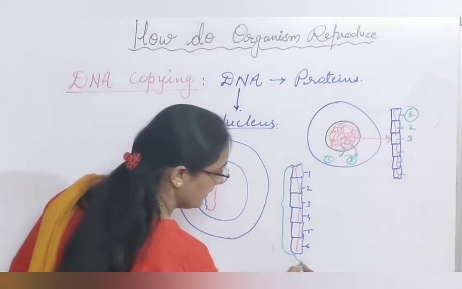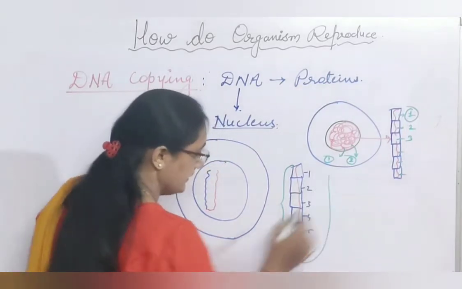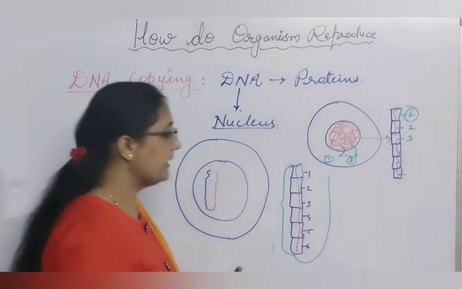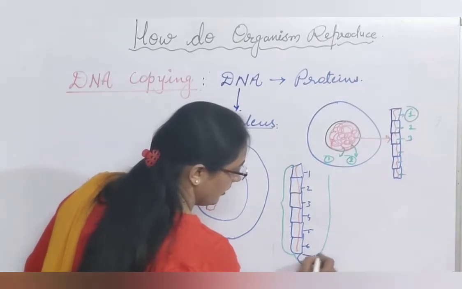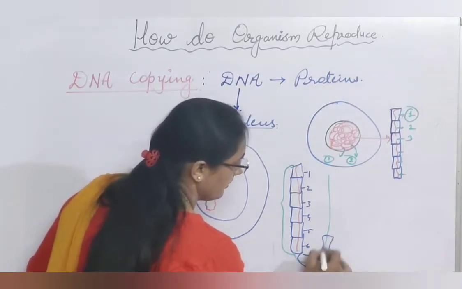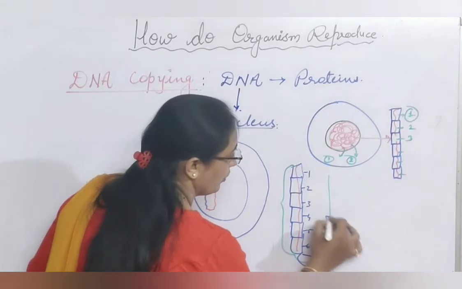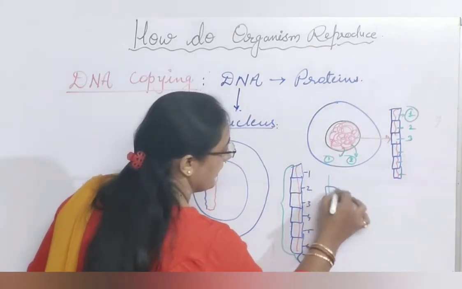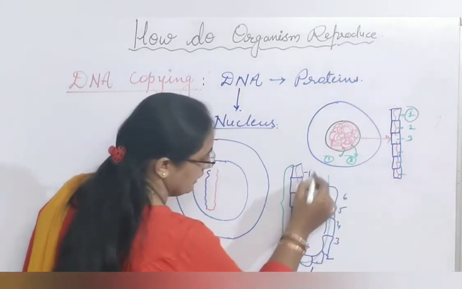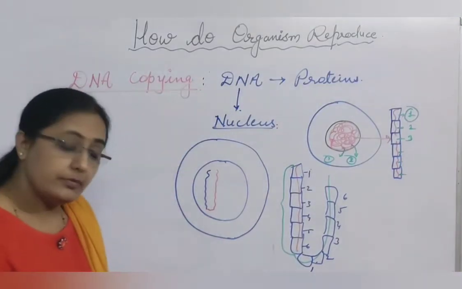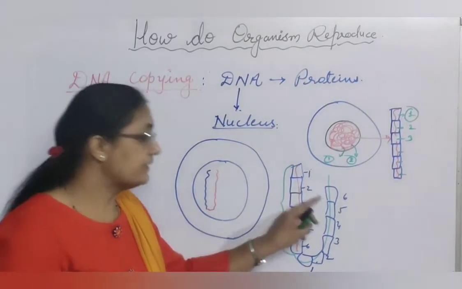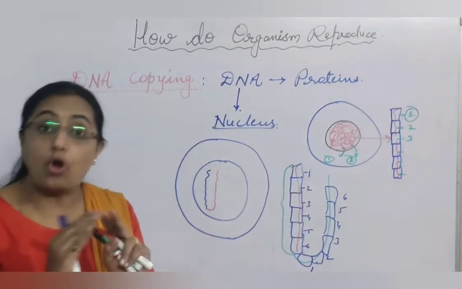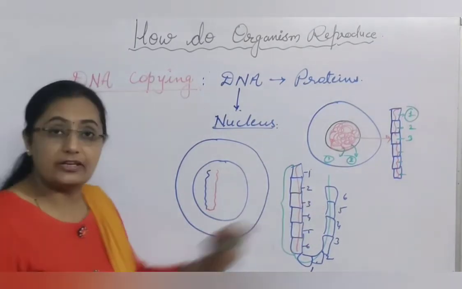Again from here, new DNA will form, and this new DNA will carry all the proteins which are present on the earlier one. Whatever proteins were present earlier, the same proteins are again synthesized on the thread, and in this way DNA gets doubled, DNA gets copied. That is called replication of DNA.